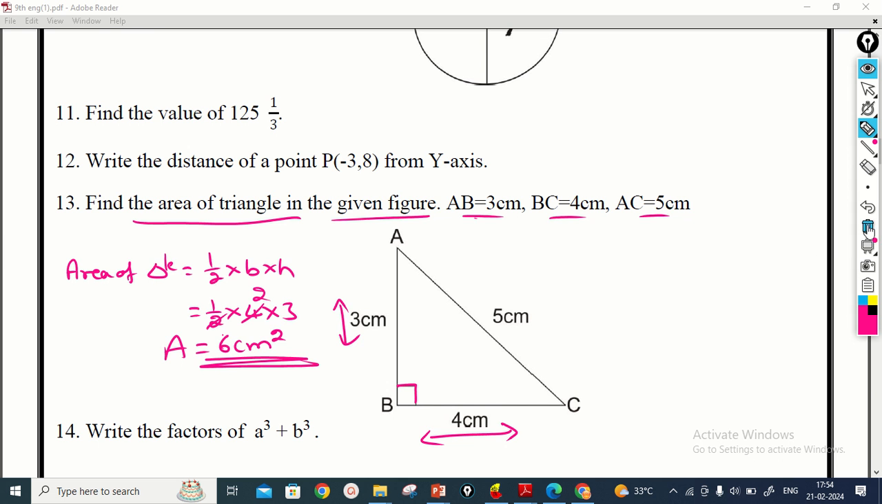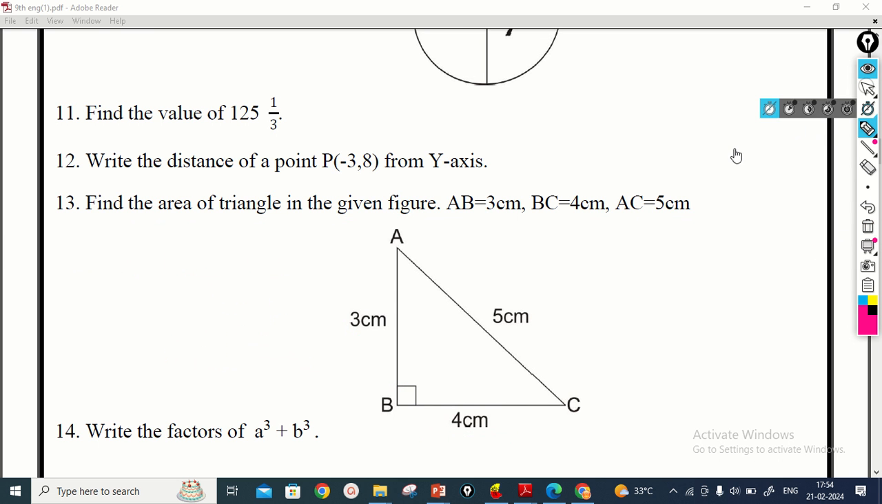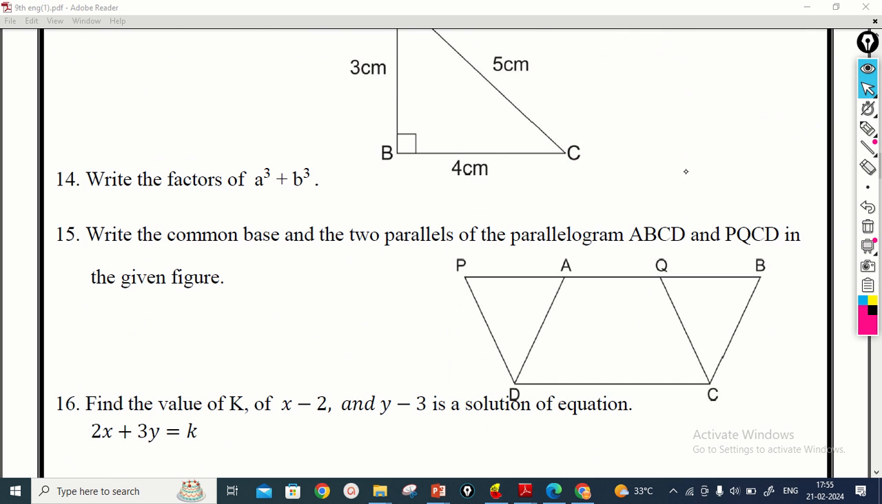So then we move on to the next question. Fourteenth one, write the factors of a cube plus b cube. So factors means you have to write the formula. a cube plus b cube is equal to a plus b into a square minus ab plus b square. So this is the formula for a cube plus b cube. So they have asked for the factors.